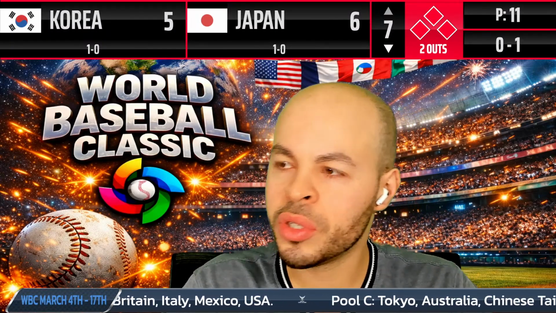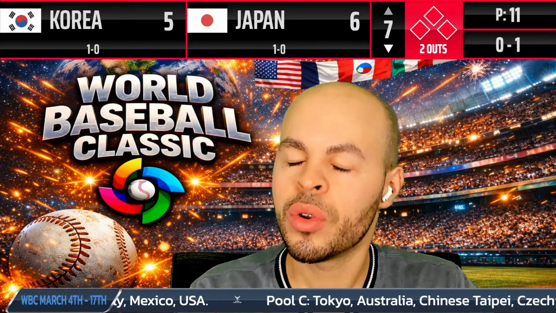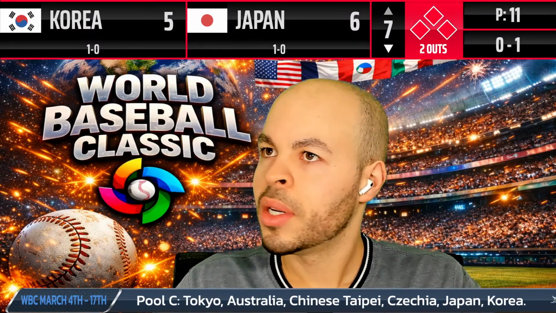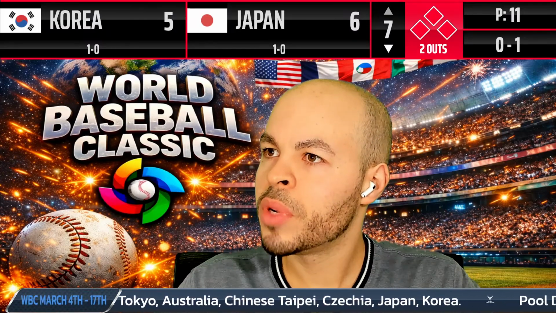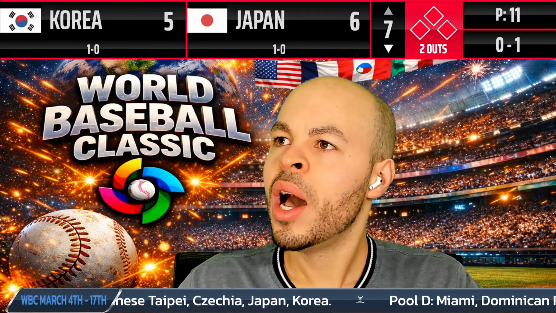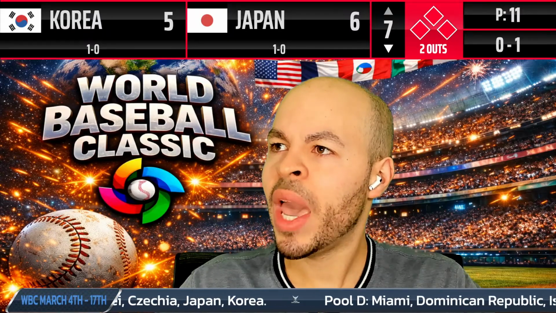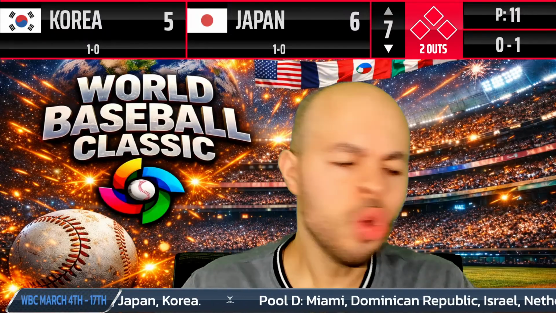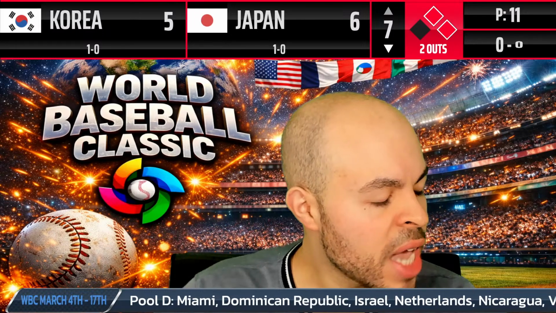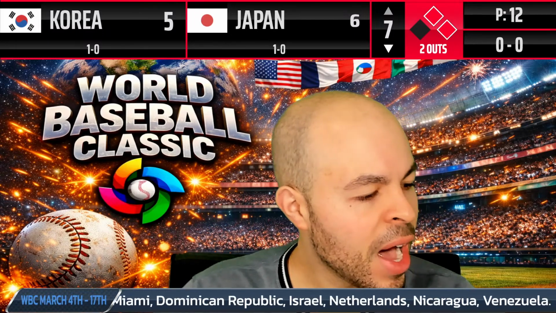A bullpen pitcher's coming in. Your job is to throw strikes. You walk 2 people. My gosh. 0-1 pitch. Is the first pitch strike. Here's the next pitch. Up the middle. Base hit. Japan is going to get 2 runs, and they are going to take an 8-5 lead.